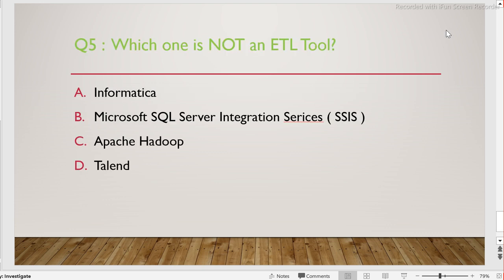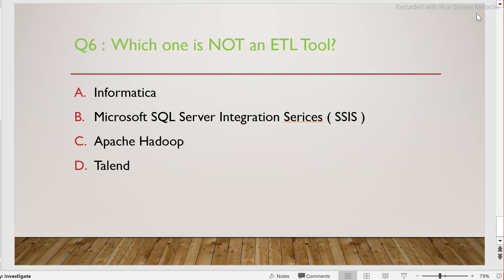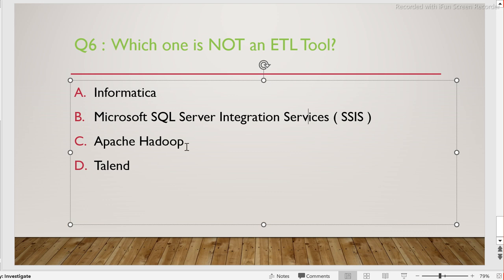And the last question, guys, this is for you. Basically, this is not fifth, this is the sixth question. Which one is not an ETL tool? This is for you to answer and comment on the video, guys. First option is Informatica. Option B is Microsoft SQL Server Integration Services, SSIS. Option C is Apache Hadoop. Option D is Talend.